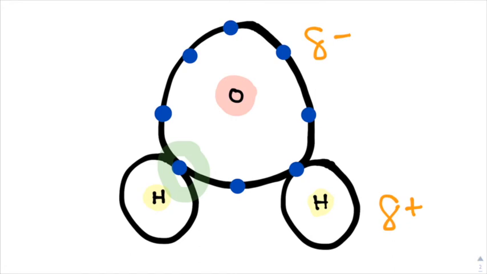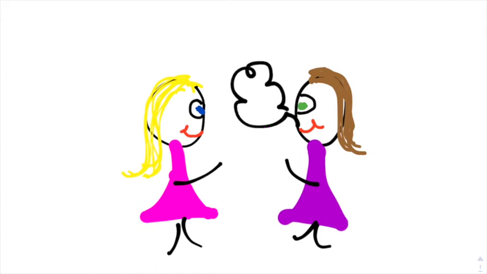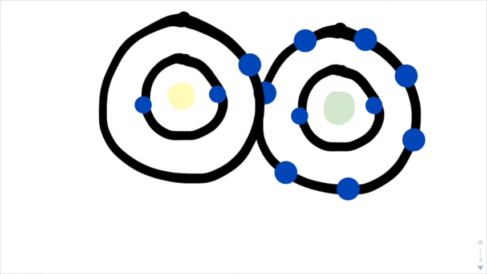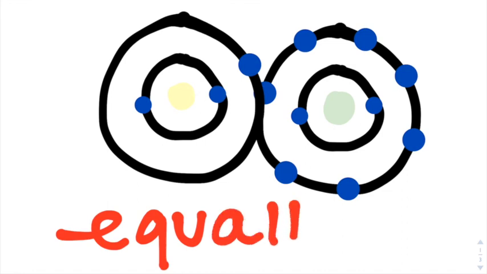However, sometimes a friendship is made of 2 people who share stories equally and both have a strong bond with one another. Just as some covalent bonds are made of atoms which have similar electronegativities, making the electrons equally attracted to both atoms, leading to a nonpolar covalent bond.